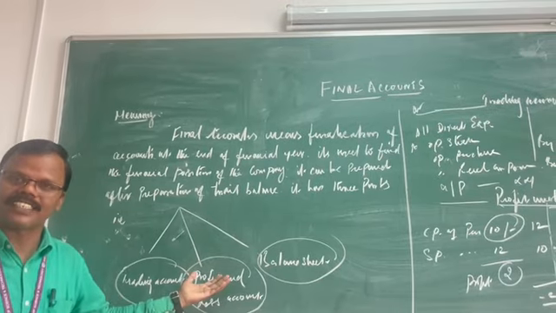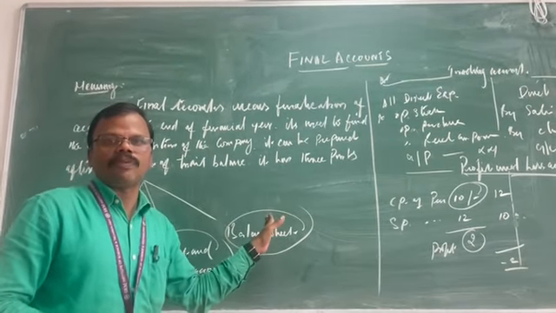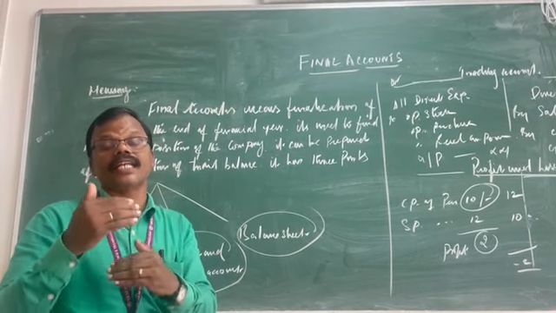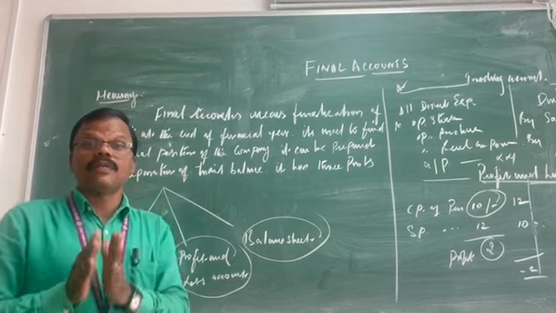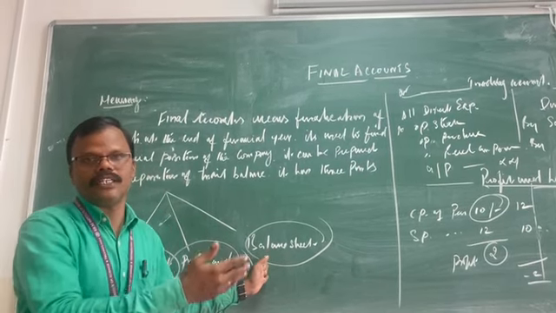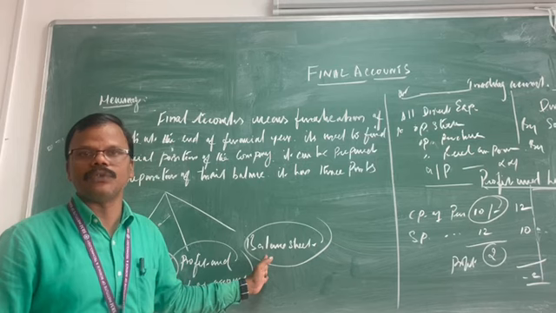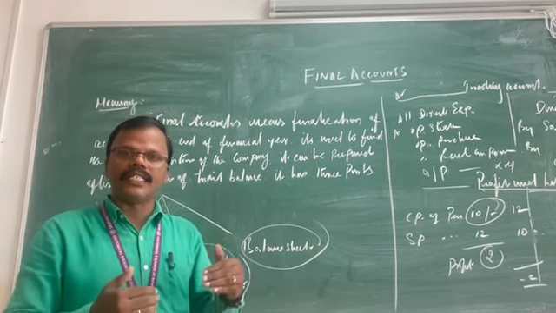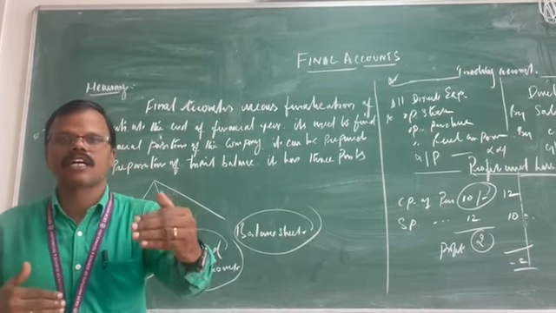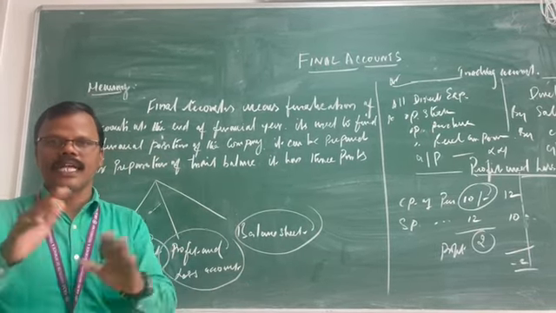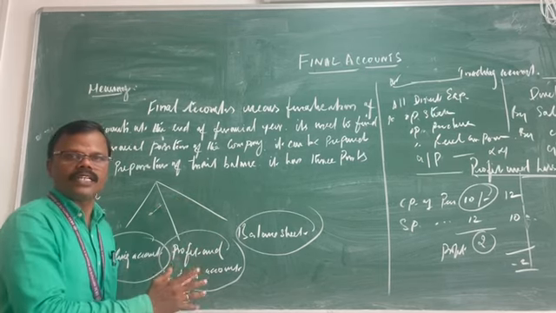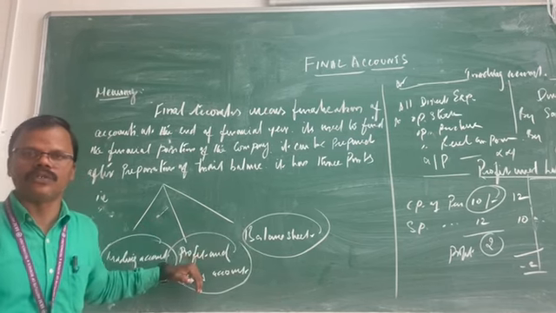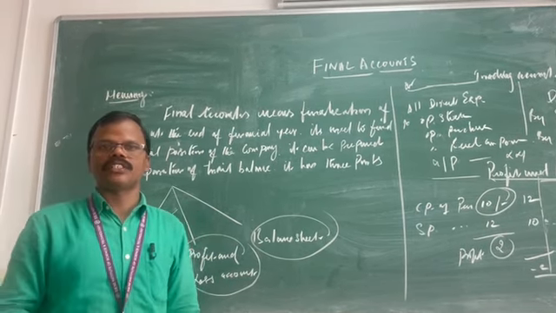These indirect expenses must be entered on the P&L account debit side after finding the gross profit. On the P&L account credit side, all indirect incomes must be entered, for example rent received and discount received, and the gross profit is already transferred to the credit side. After that, we tally both sides. If the credit side value is more than the debit side value, the remaining value is called the net profit.